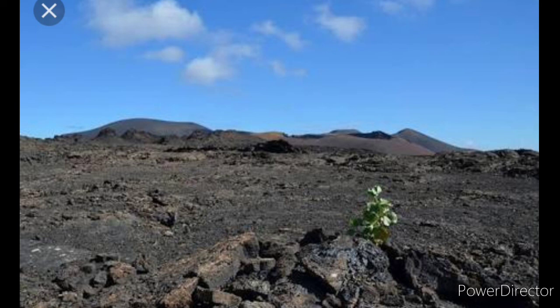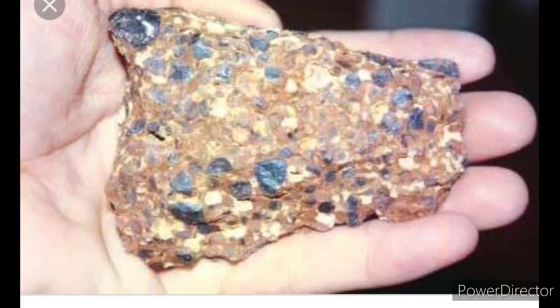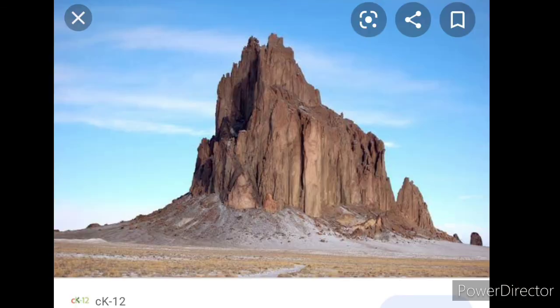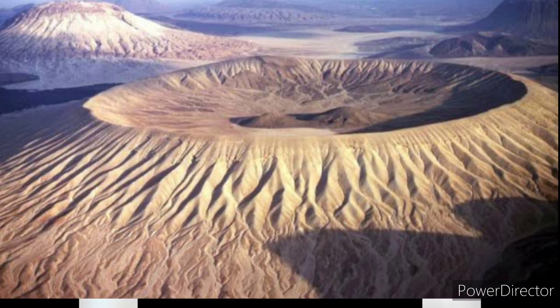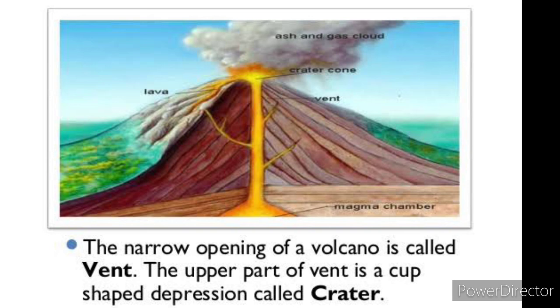Land may become fertile due to volcanic ash. Many minerals are found near the earth's surface because of lava. New land is formed due to volcanic eruption, or at times an island may even disappear. Lakes are formed at the mouth of craters of dead volcanoes when rain water accumulates in them.